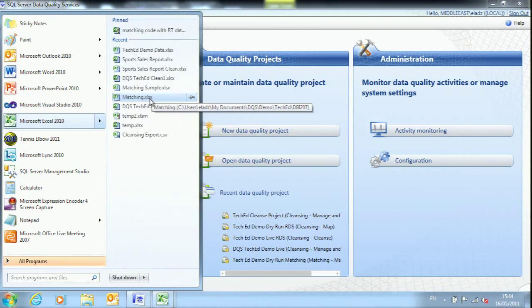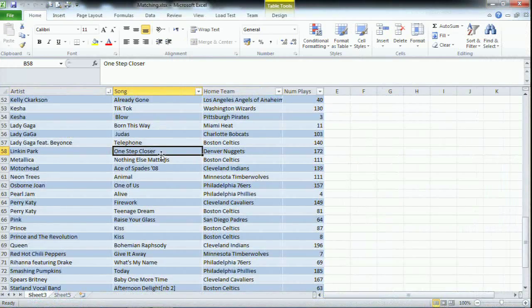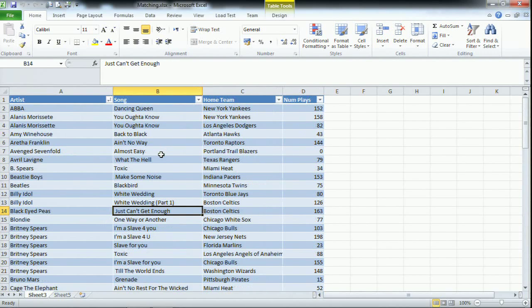We're going to take a look at a file that contains a list of all the songs that have been played in those games that I've been catering for. And I have to pay royalties for those songs or collect royalties for those songs. Okay, so I have a list, an Excel file, as I received from the different sources. It contains the artist, it contains the song, it contains the home team that were playing that song, so I can go and bill them.